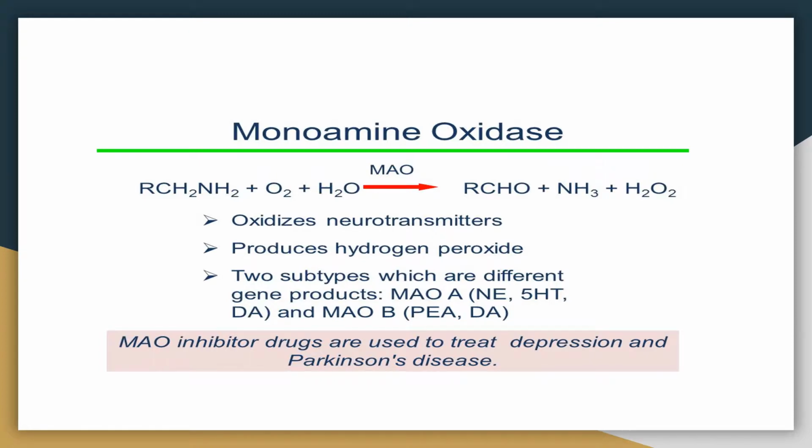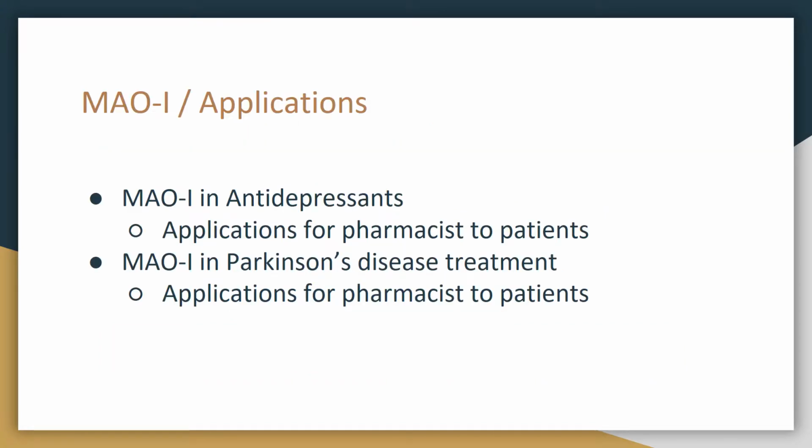And this is a diagram of the monoamine oxidase, the oxidative reaction, how it uses an oxygen to reduce. The MAOAs and its applications. MAOA is used in antidepressants because monoamine oxidase breaks down norepinephrine, serotonin, and dopamine. When monoamine oxidase is inhibited, concentrations of these neurotransmitters are increased in the brain, which is why they are used